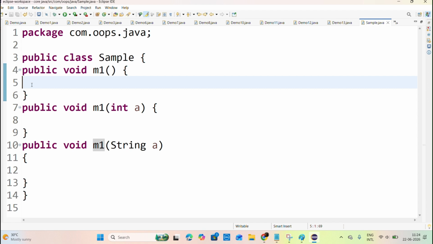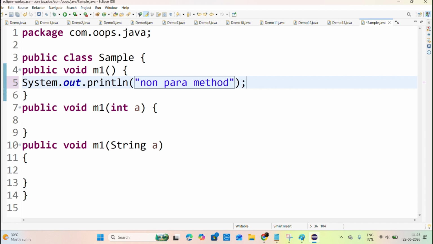Developing multiple constructors with the same name but a different argument list. Now I am writing System.out.println. In the first method I write non-parameterized method.